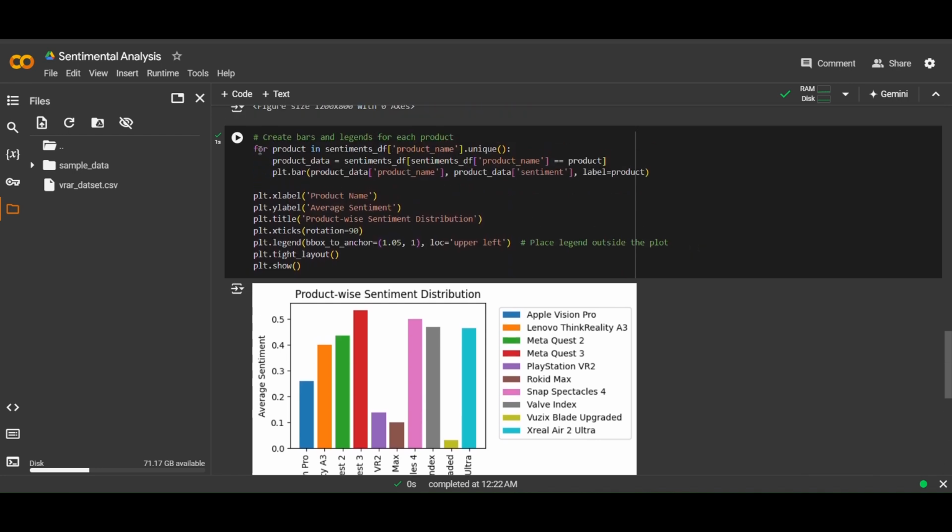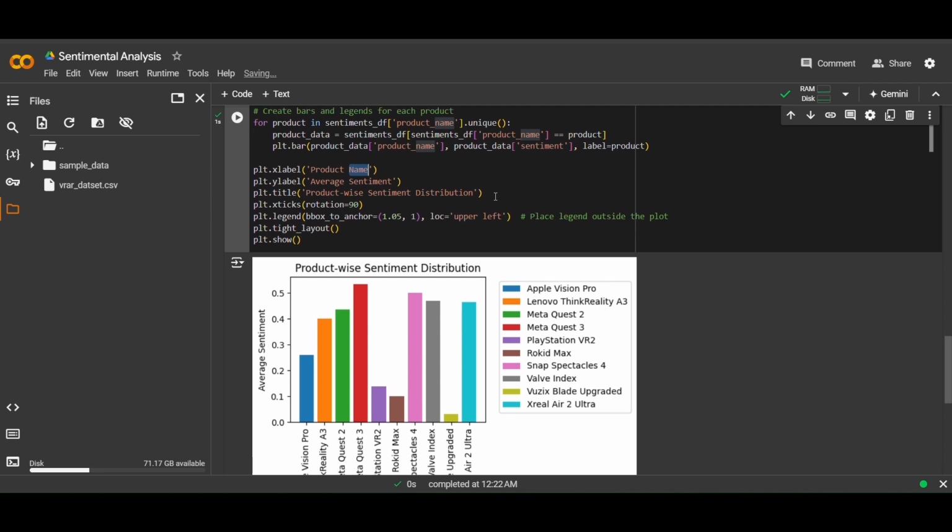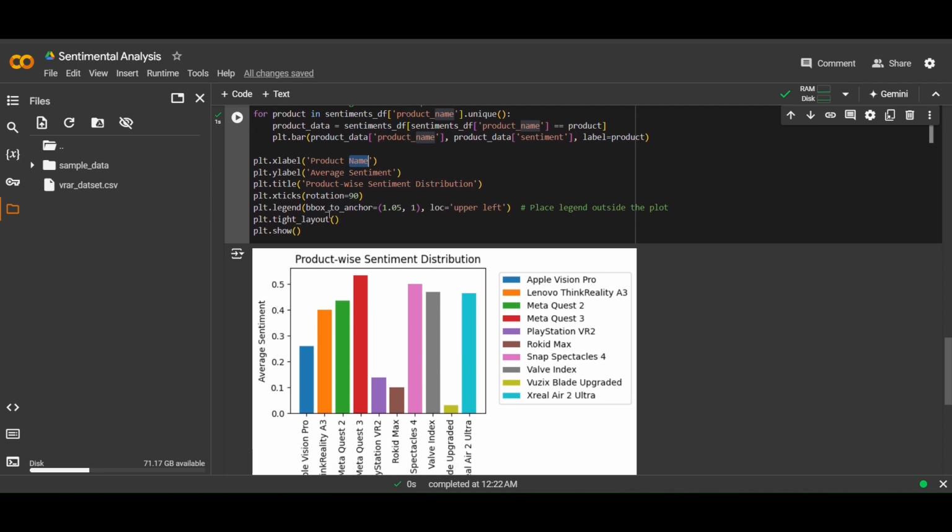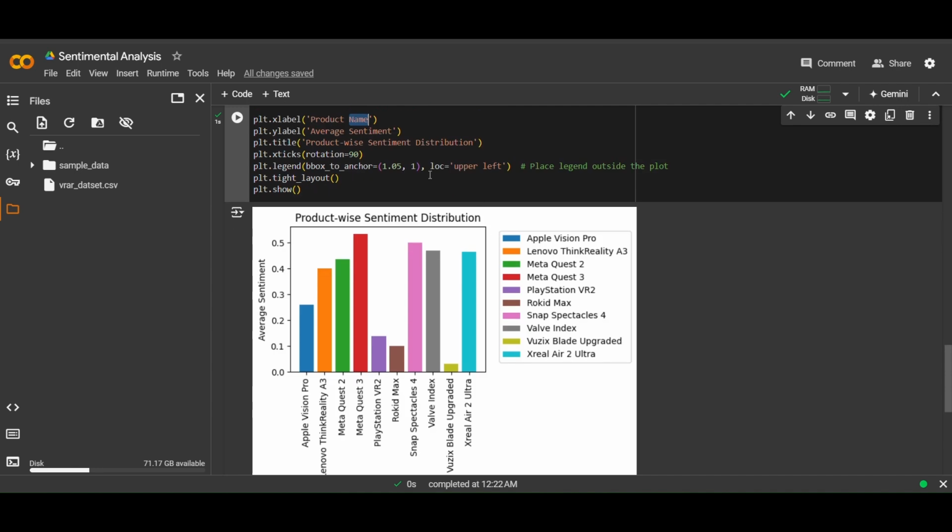So after we created the bars and legends, we put X label as product name, Y label as average sentiment, plot title as product wise sentiment distribution, and rotation up to 90 degrees so that we can see them vertically. And the location of the legend, we are putting it as upper left, for putting the legend outside the plot.